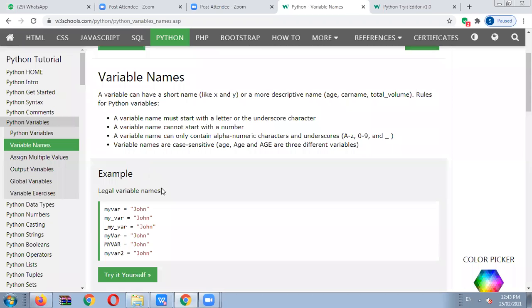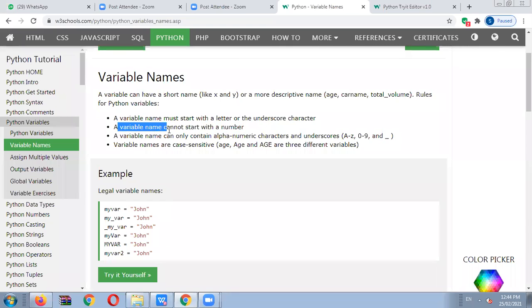Here we are using different variable names, in the form of capital letters, small letters, and maybe underscores. These are the valid rules. Variable names can be short names like x and y, or more descriptive names like age, carname, total_volume. These are valid. After that, the rules for a Python variable: a variable name must start with a letter or the underscore character. Letter or underscore sign will be allowed in Python programming.